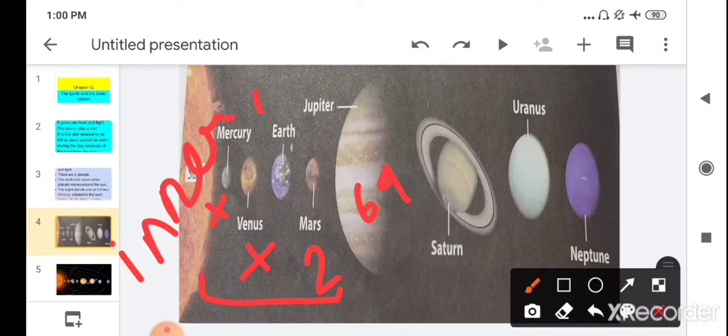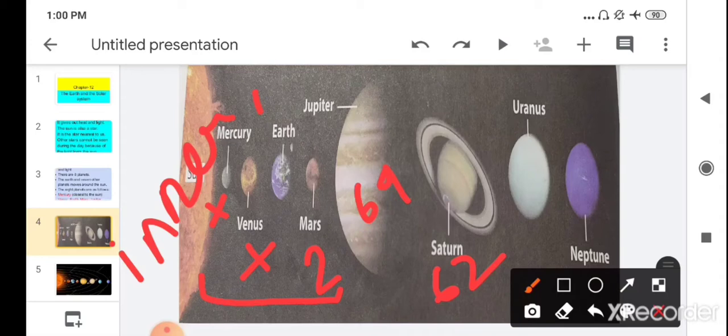Then after Jupiter, the next planet is Saturn. How many moons does Saturn have? It has 62. Then after Saturn, the next planet is Uranus.